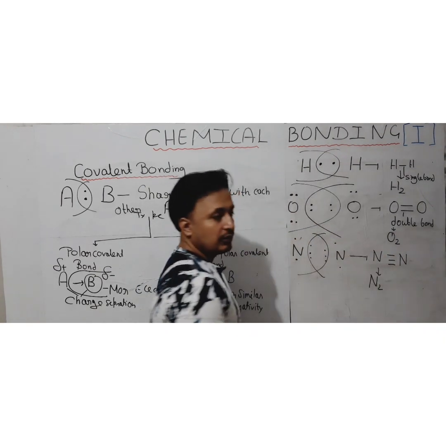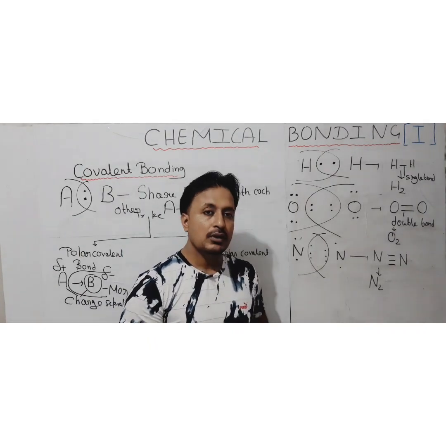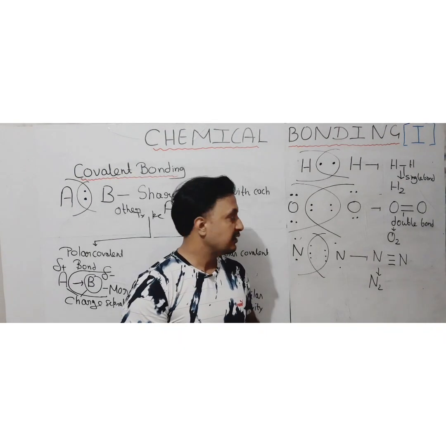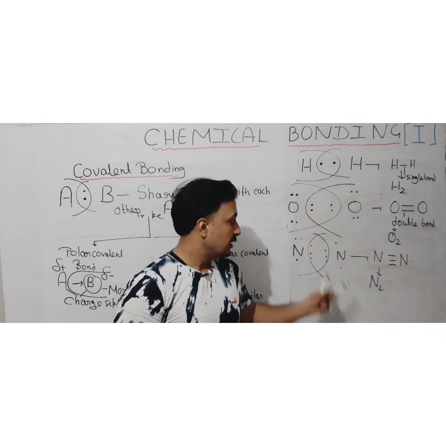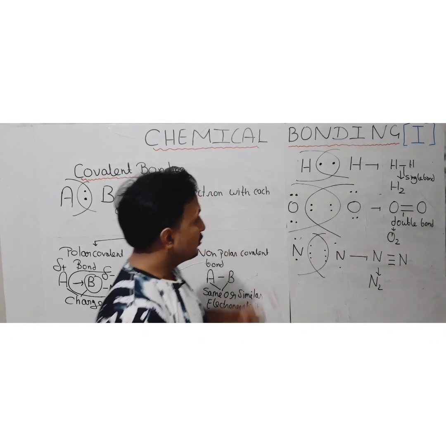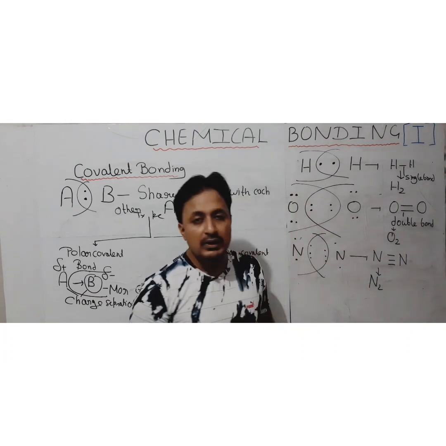Due to the presence of this multiple bond, there is more force of attraction between the nitrogen atoms, and the nitrogen molecule is going to be more stable as compared to the previous two, if you can see. Hence it is going to be inert at room temperature usually. So these are the three types of bond that can be formed between atoms